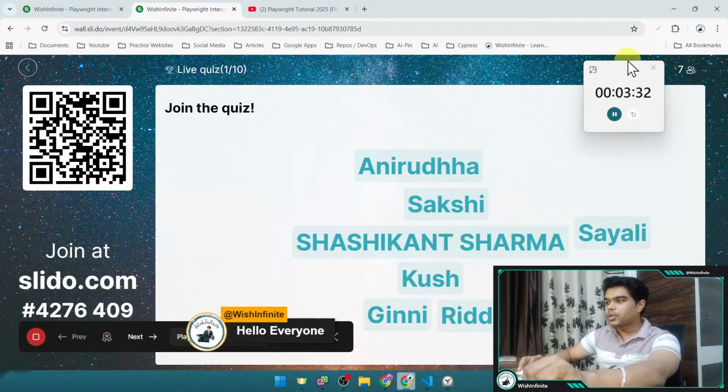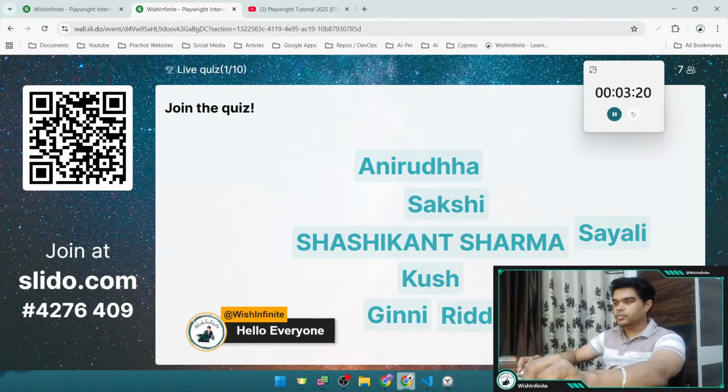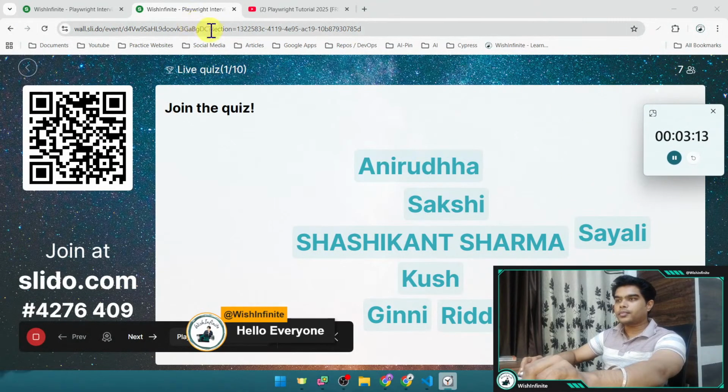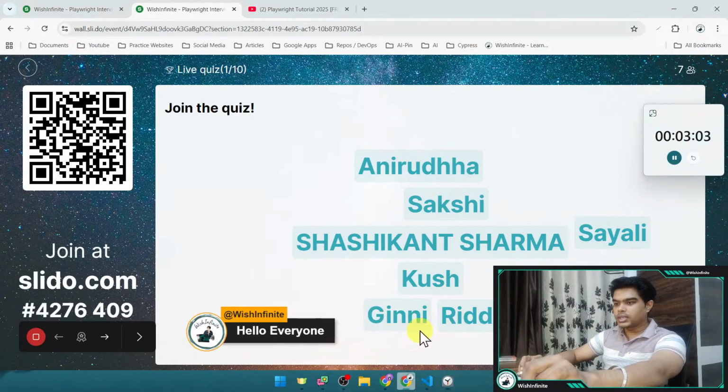We have many people who have already joined. Guys, again I'm repeating, here is the QR code, or you can see the link in the chat. Through that you can join this quiz.